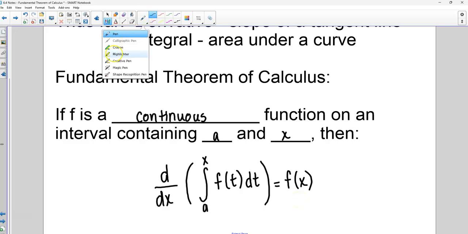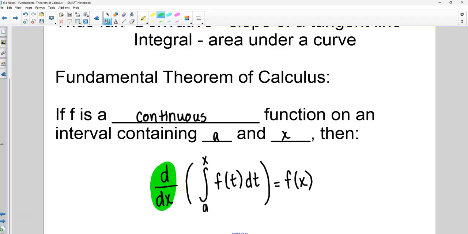This notation right here means take the derivative. If we take the derivative of something that was an integral, then we just get the thing that we were taking the derivative of, right? They undo each other. Take a derivative of an integral, they undo each other. Now, there is one thing we have to watch out for. Notice right here, we've got an x, and right here we had an f of t, and then the switch to an x right here. So we'll talk about what's happening in that case.